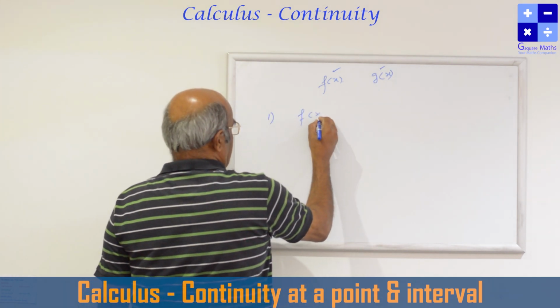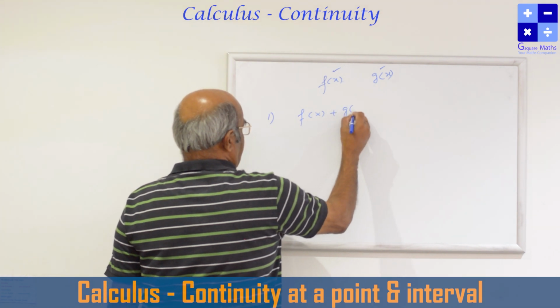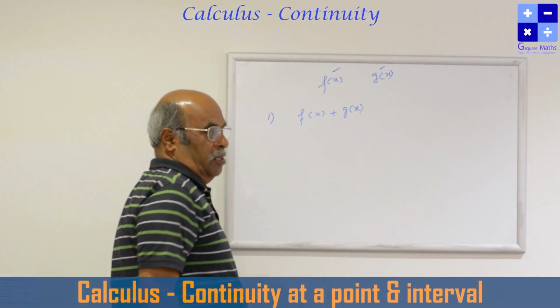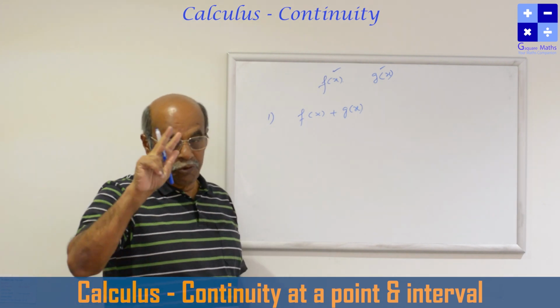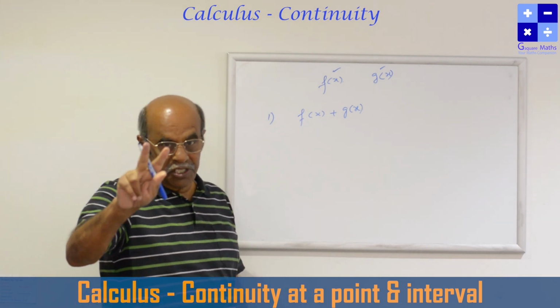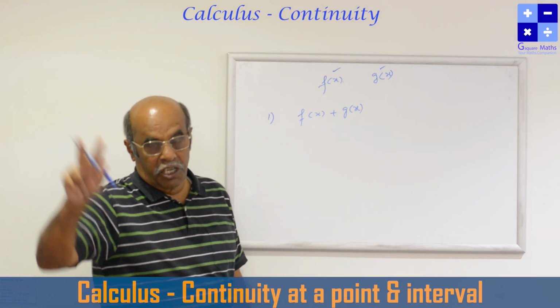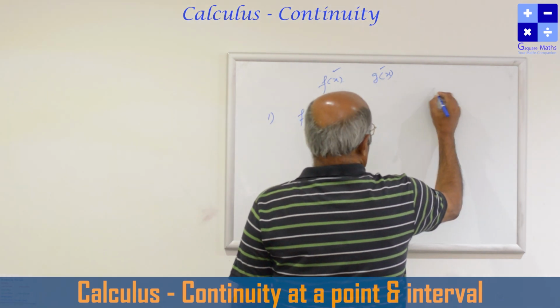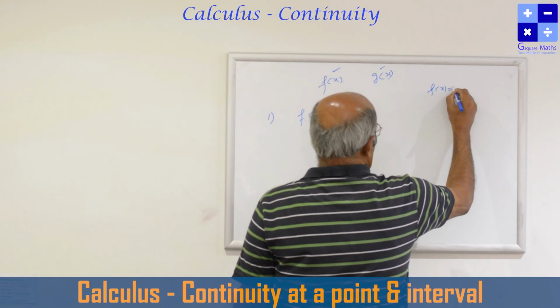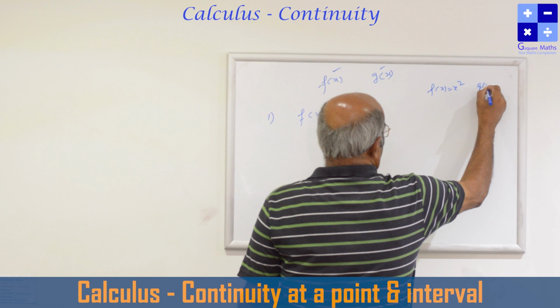First, f of x plus g of x. Algebra of functions, continuity we are studying. If two functions are given, both the functions are continuous, the sum of the functions is also continuous. Suppose, for example, f of x is equal to x square and g of x is sin x.